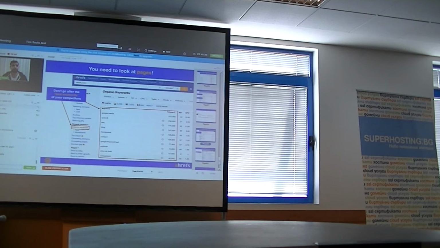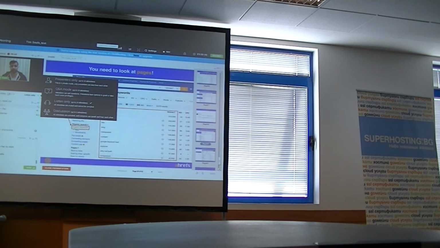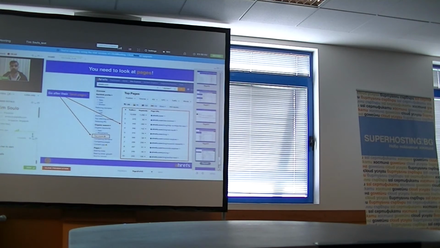And the same applies for researching keywords that your competitors are ranking for. Here on the screenshot, I used Ahrefs to see what keywords our own website is ranking for. And by studying keywords, you can easily get lost because there are thousands of them, and you don't know which ones you need to target. And then we have a report called Top Pages, which takes basically the same information and groups it by page.